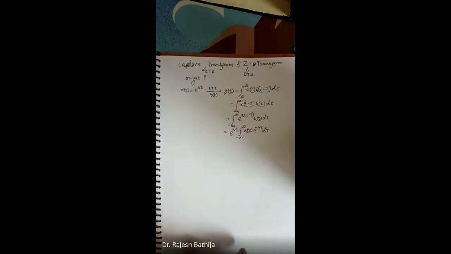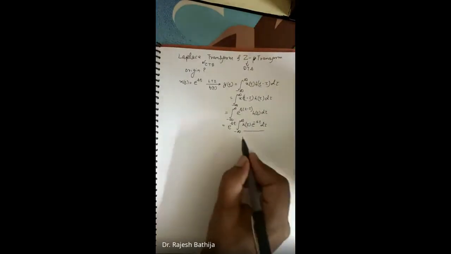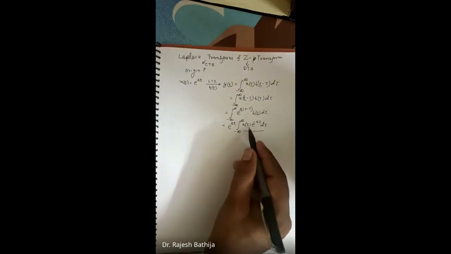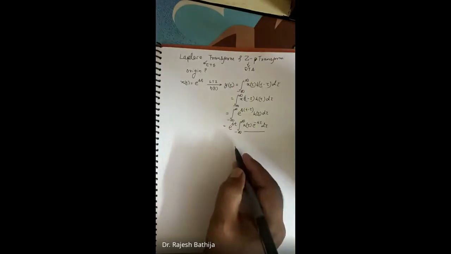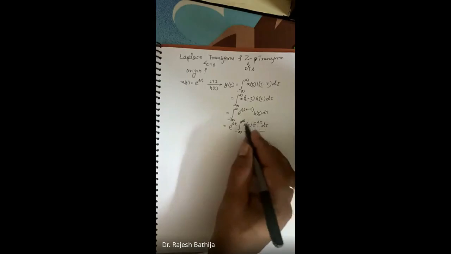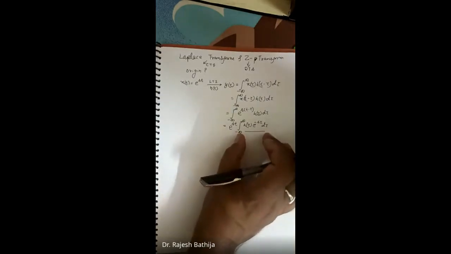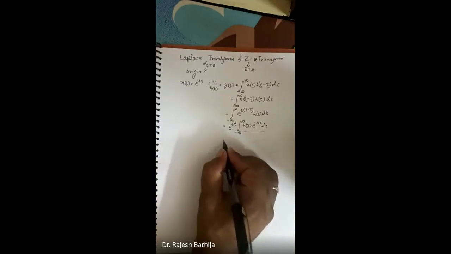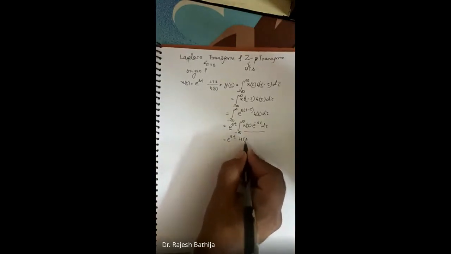Now see, this integral function, minus infinity to infinity of h of tau e to the power minus s tau d tau, on which variable does it depend? After calculating this, which variable will be present? It is nothing but H of s.